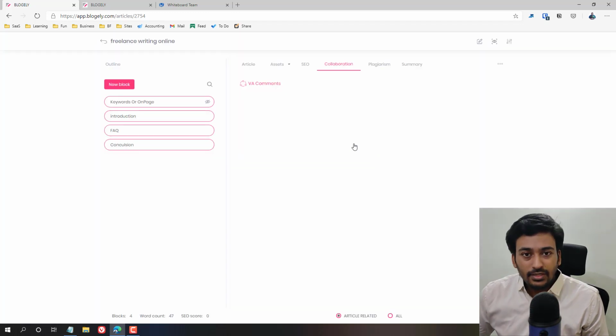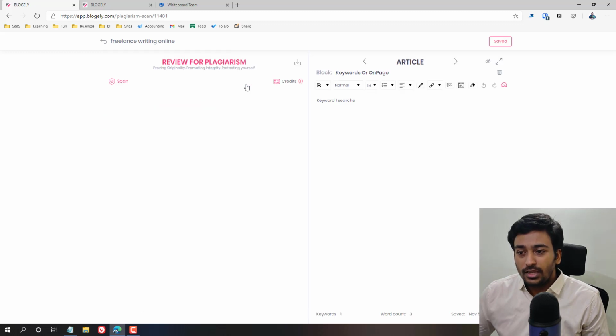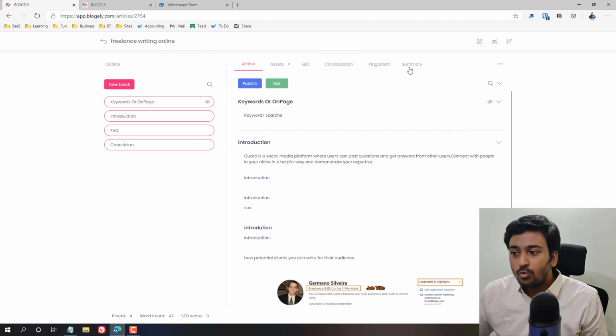Collaboration, as you already know, is for comment purposes, to collaborate within this whole document instead of only a research doc or article. Plagiarism is another paid feature. If you click here, you can run a scan for the entire article and it will show you the plagiarism report, and based on that, you can change whatever you want.